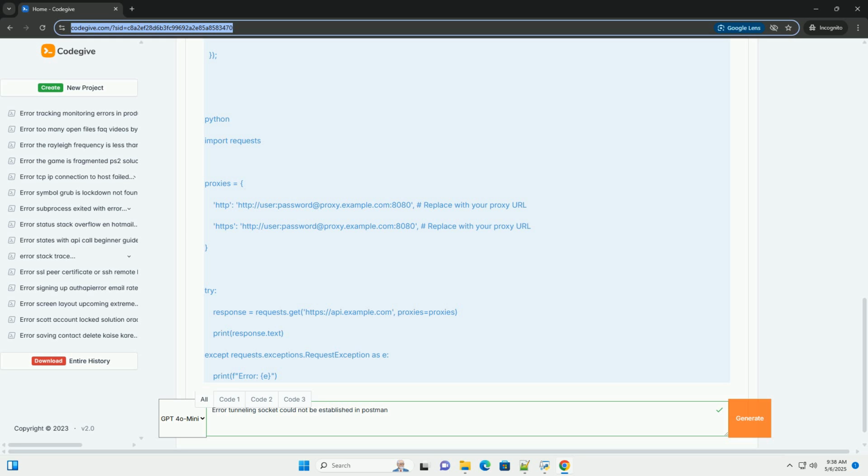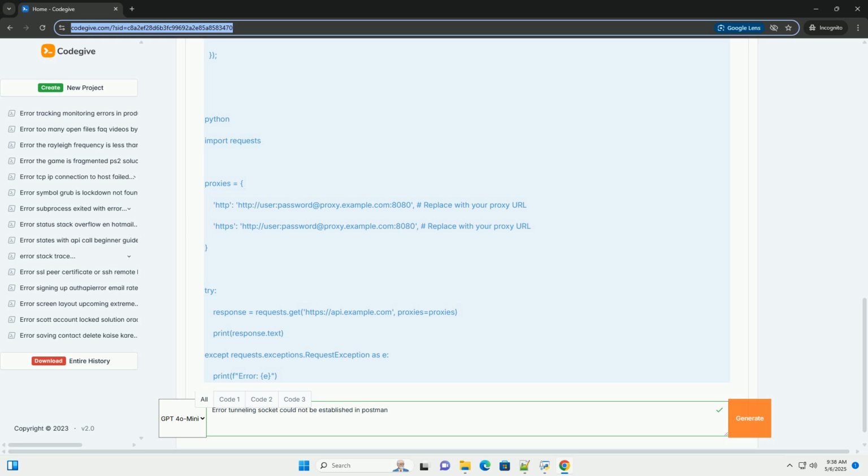4. Investigating proxy settings in Postman. This is where you'll spend most of your time troubleshooting. Accessing proxy settings: in Postman, go to File, Settings, Proxy. Global proxy configuration.